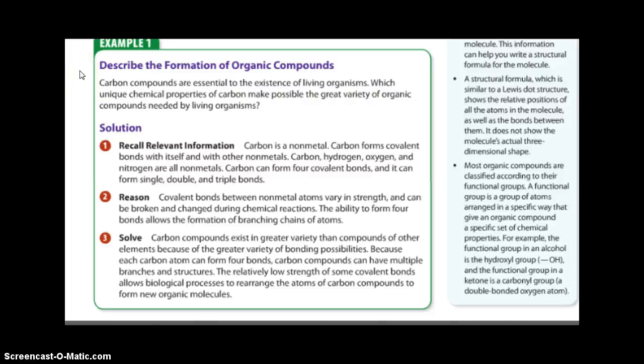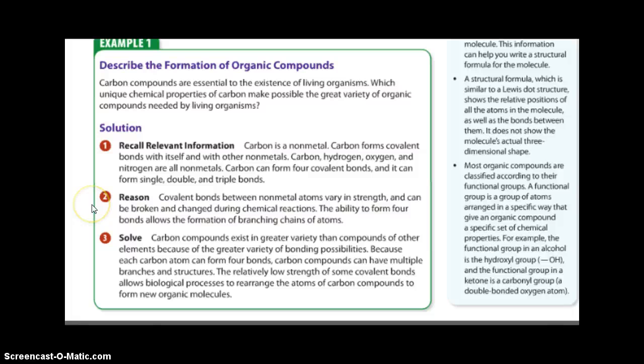Describe the formation of organic compounds. Carbon compounds are essential to the existence of living organisms. Which unique chemical properties of carbon make possible the great variety of organic compounds needed by living organisms? Go ahead and hit pause, get your answer. Recall relevant information. Carbon is a nonmetal. Carbon forms covalent bonds with itself and other nonmetals. Carbon, hydrogen, oxygen, and nitrogen are all nonmetals. Carbon can form 4 covalent bonds, and it can form single, double, and triple bonds.